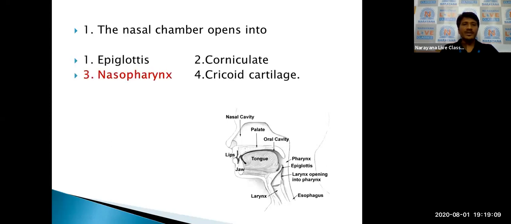The first question: the nasal chamber opens into the nasopharynx. So first nostrils, nasal passage, and nasal chamber open into the nasopharynx. The nasopharynx again opens into the trachea. The trachea is divided into right and left bronchi.